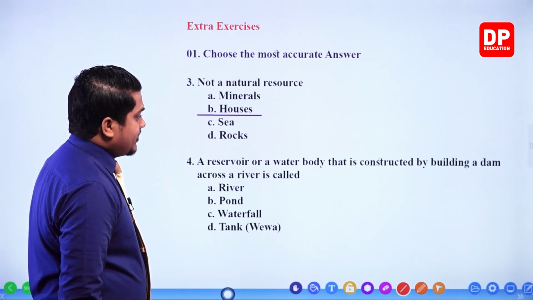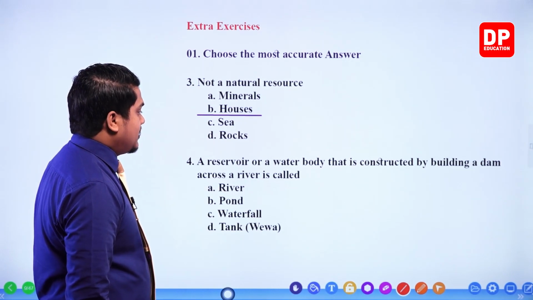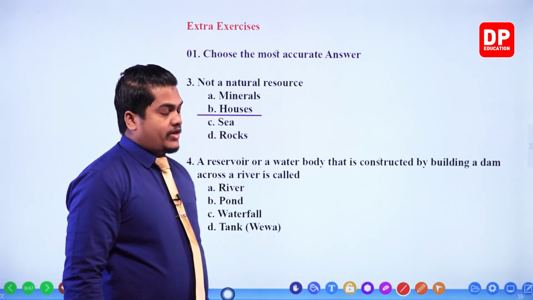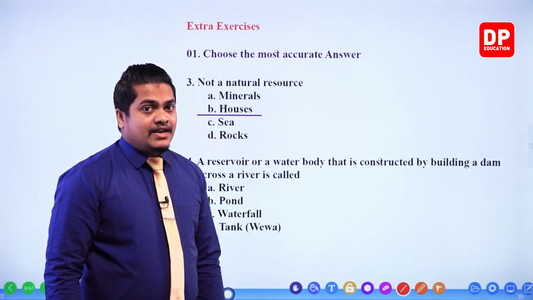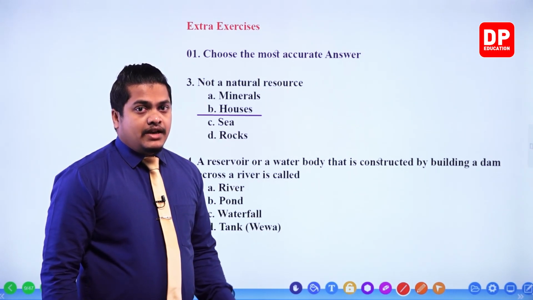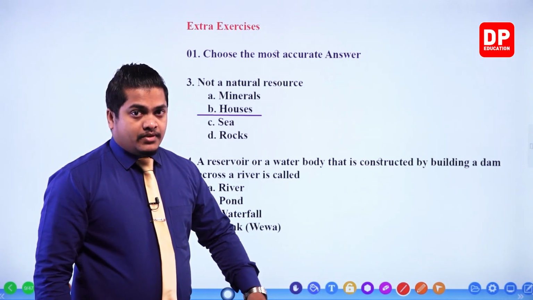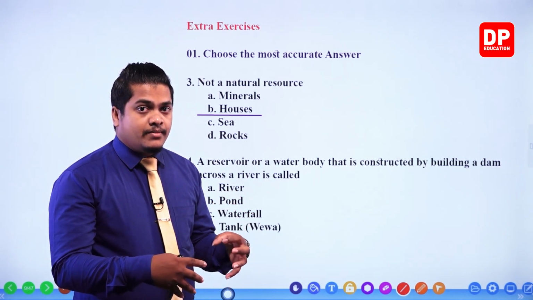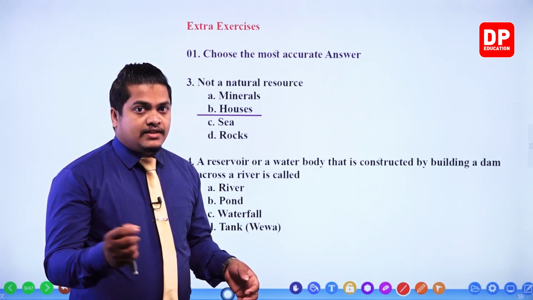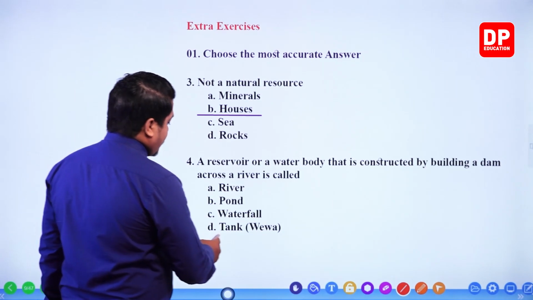A reservoir or water body that is constructed by building a dam across a river is called: river, pond, waterfall, tank. Actually, a reservoir or a water body which is constructed by building a dam across a river or a stream is referred to as a tank or wewa. Here we collect rainwater or the water coming from the river, and we utilize that in the dry zone, in the dry season. So tank is the correct answer.